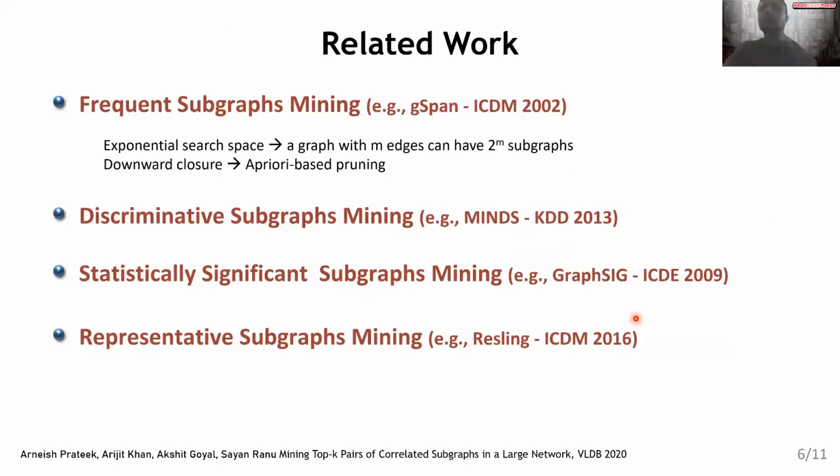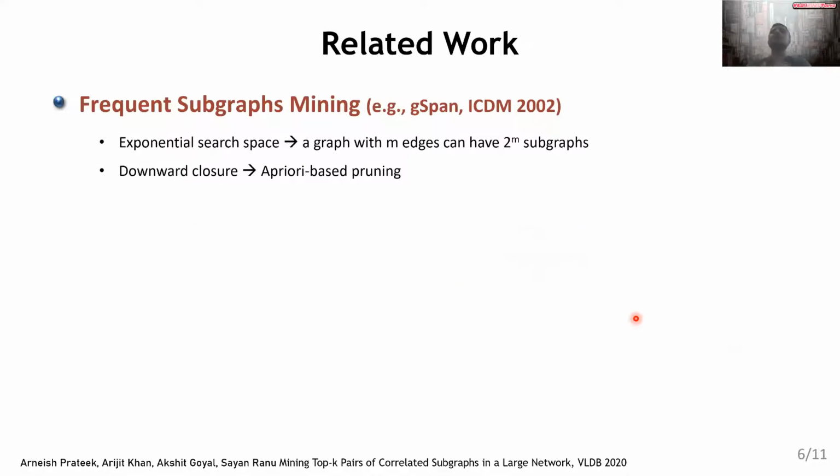So why do we need to study this particular problem? The reason we are asking this is because a lot of work has been done in subgraph mining. Examples include frequent subgraph mining, discriminative subgraph mining, statistically significant subgraph mining, and representative subgraph mining. So why can't we use one of these existing works? Now, in terms of the challenges, the closest work to our problem is that of frequent subgraph mining.